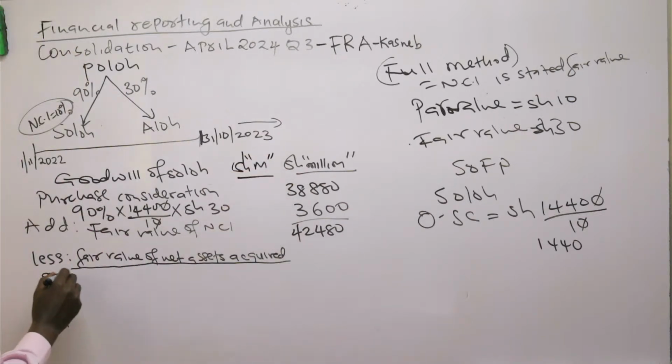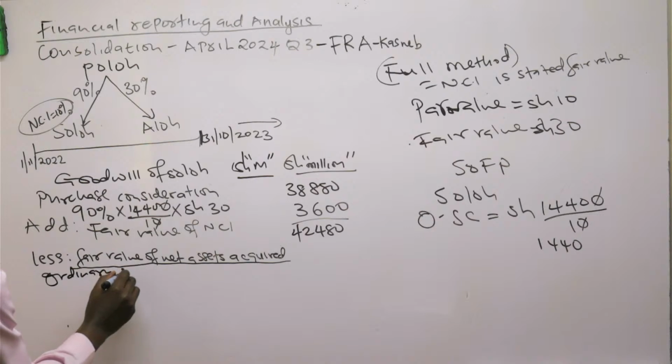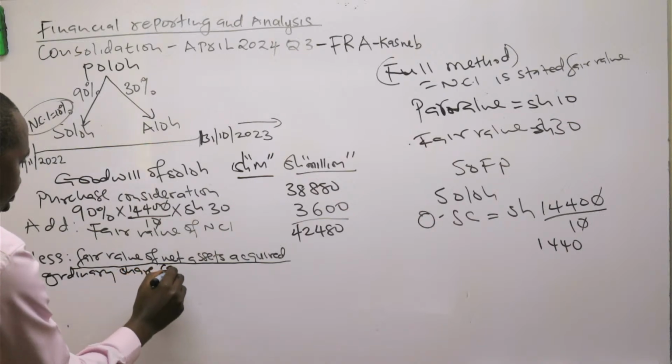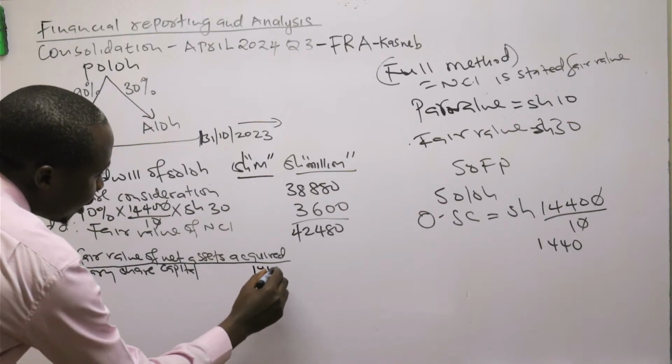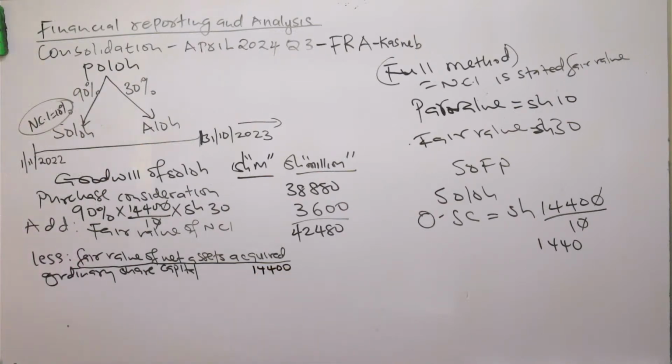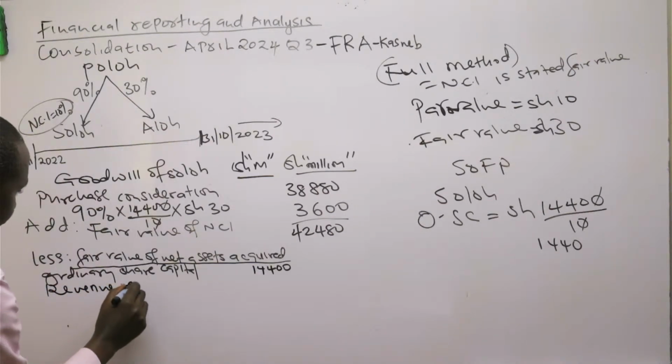The first net asset is ordinary share capital, which from the question is 14,400. After that, there is retained earnings, the revenue reserve. Revenue reserve is the same as retained earnings.